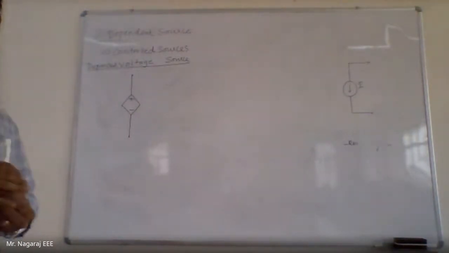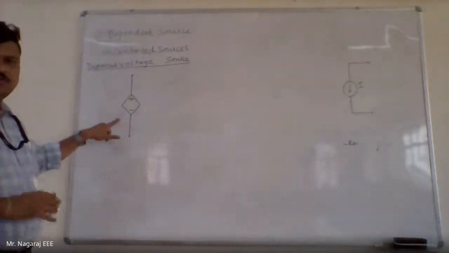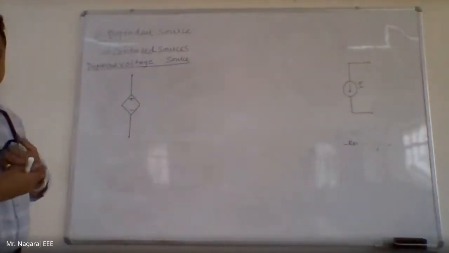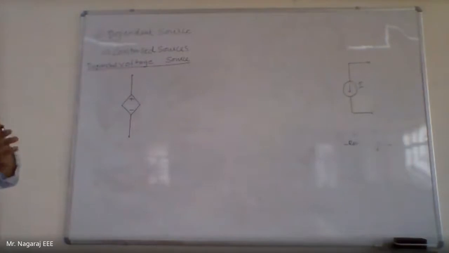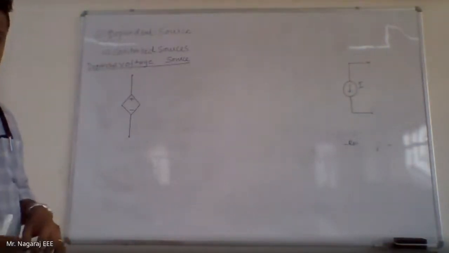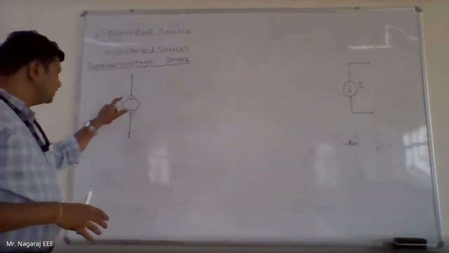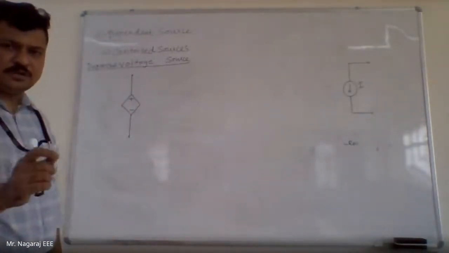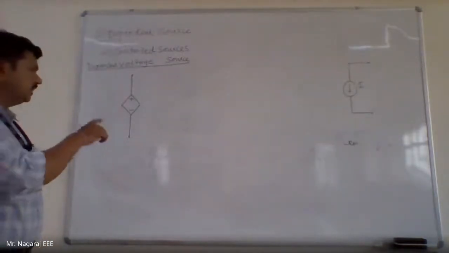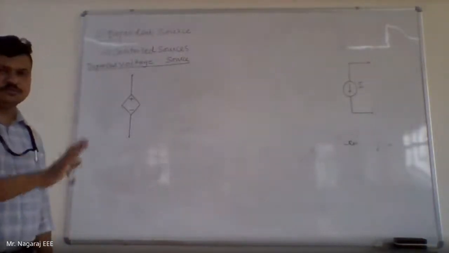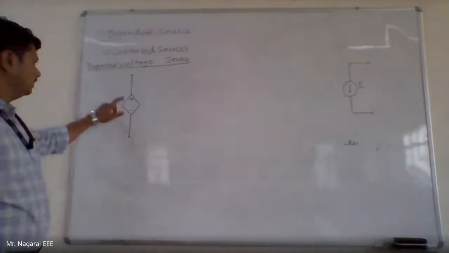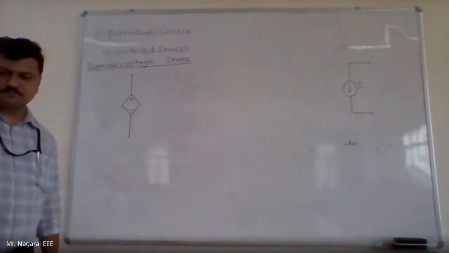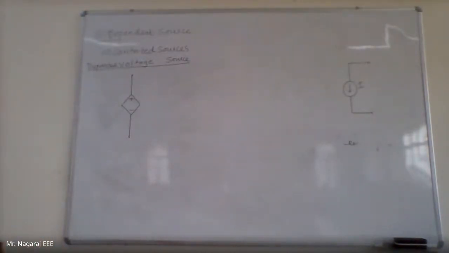If it is a voltage source, positive and negative sign. If it is a current source, arrow mark sign. That is how you have to recognize the source. If there is an arrow mark, it is a current source, inside the circle or inside the rhombus. If there is polarity shown, plus or minus, it is a voltage source, inside the rhombus or circle or outside the rhombus or circle. Okay, so this is a voltage source. No doubt it is a voltage source.